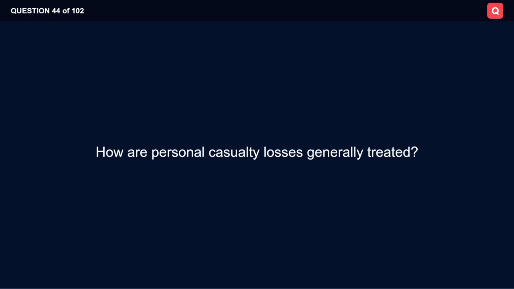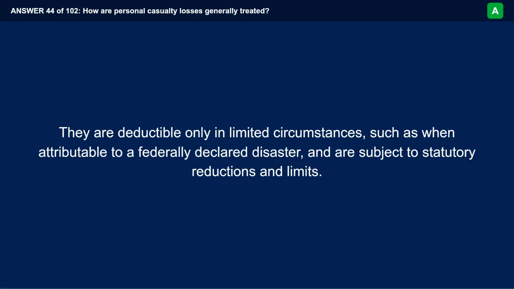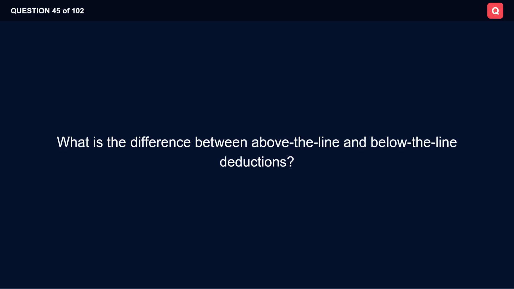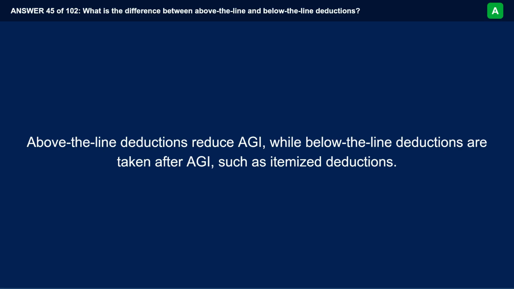How are personal casualty losses generally treated? They are deductible only in limited circumstances, such as when attributable to a federally declared disaster, and are subject to statutory reductions and limits. What is the difference between above-the-line and below-the-line deductions? Above-the-line deductions reduce AGI, while below-the-line deductions are taken after AGI, such as itemized deductions.